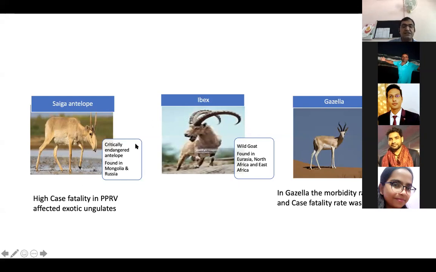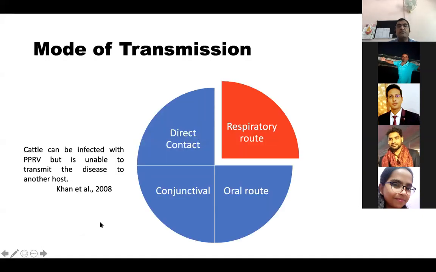So these are the critically endangered species, and there is a great outbreak of fatality due to PPR virus in the Saiga antelope. Saiga is one of the regions in the world where these are generally found, and due to the PPR, the whole Saiga areas were devastated by this PPR transmission.